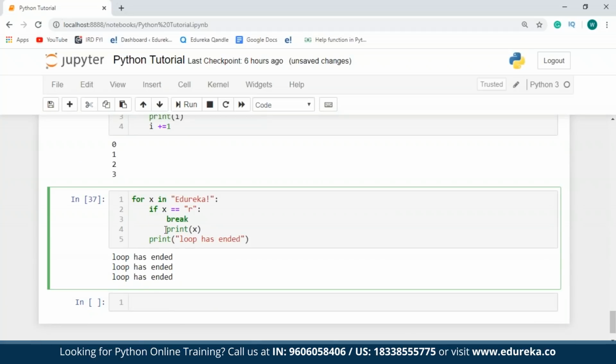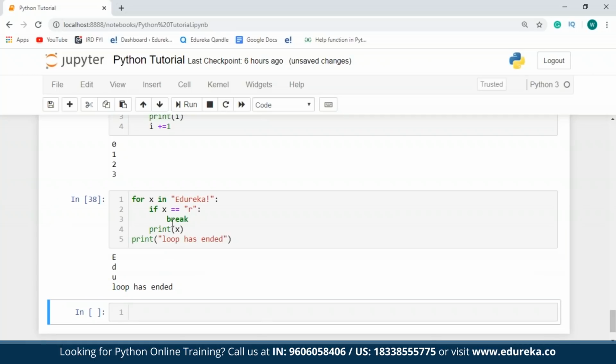Sorry guys, I just made a mistake in the indentation over here. As you can see over here, all the elements that are present till r have been returned, which means e, d, u have been returned and then the loop has ended.